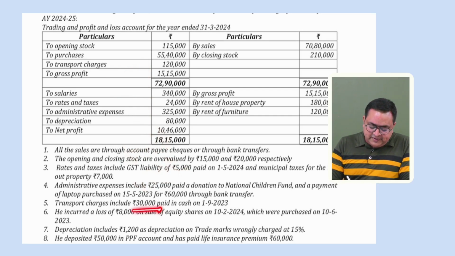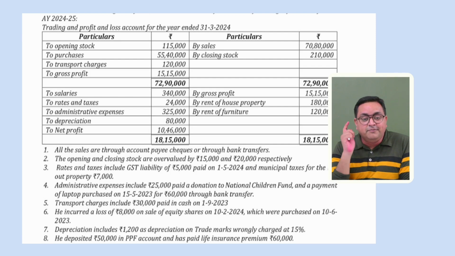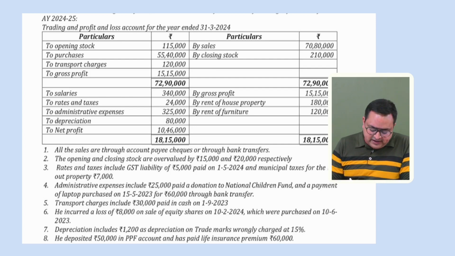Okay, so 30,000 is paid in cash. So should we disallow it? Yes, we should disallow it because it is more than 10,000 rupees. But we also know that for transporters, we can pay up to 35,000 rupees in a single day. So here we are paying transport charges, so it will be assumed that it is paid to a goods transporter, right? So this is allowed because it is not more than 35,000 rupees. So here we will not be doing anything with the 30,000. We will simply show it as a note, but we will not take this 30,000 rupees into our calculation. We will not add anything, and we will not subtract anything either.